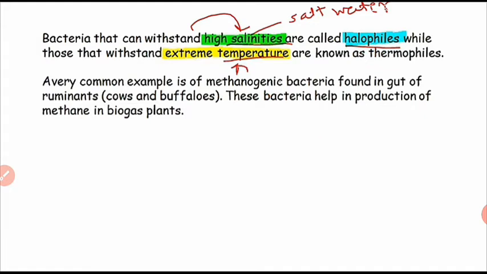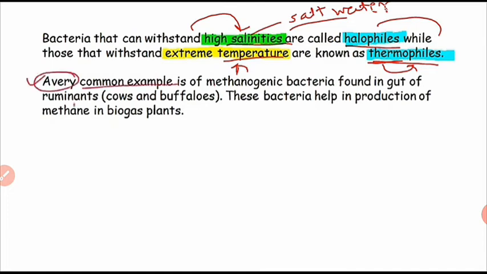That is the difference between halophils and thermophils. Thermophils are present in extreme temperature and halophils are present in high salinities, meaning salty water areas. So this is the classification according to their nature, where they are present, called halophils and thermophils.